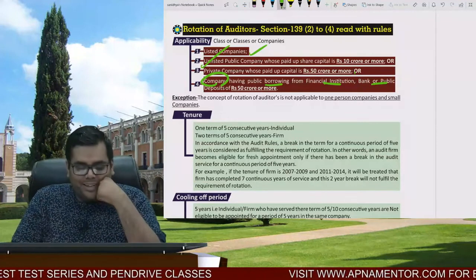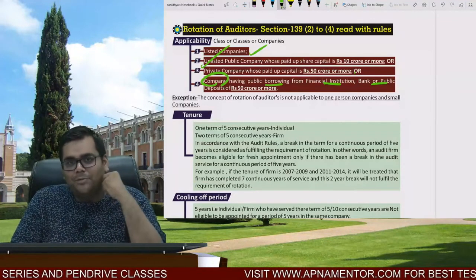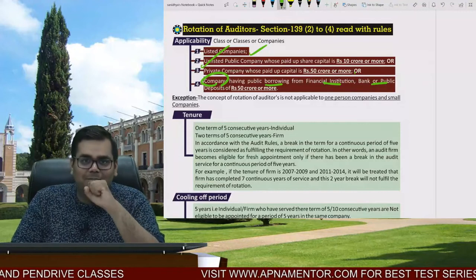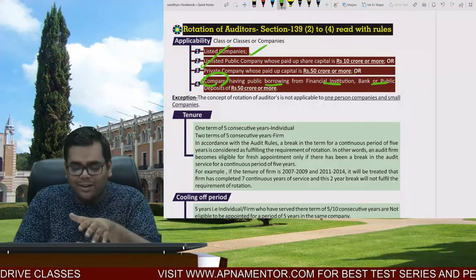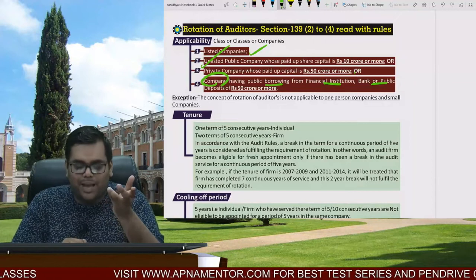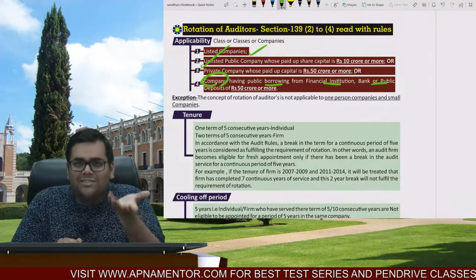A private company has taken a public deposit of 60 crores. Is the concept of rotation applicable? Yes, sir. You have told us a company having public borrowing from financial institution, bank or public deposit. That's fine. But think logically.